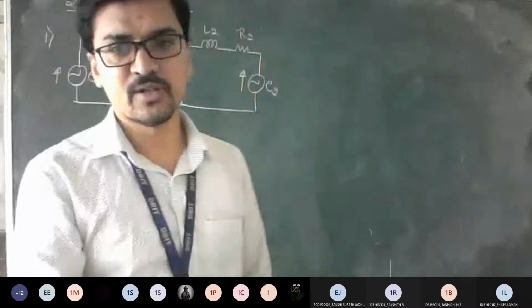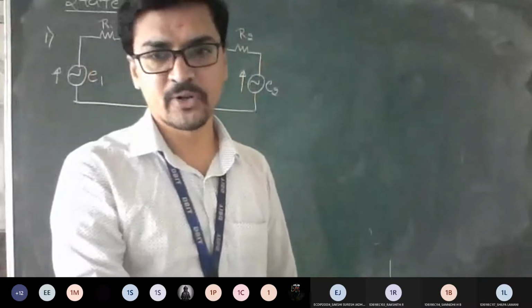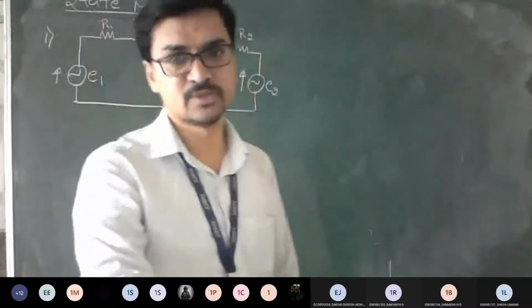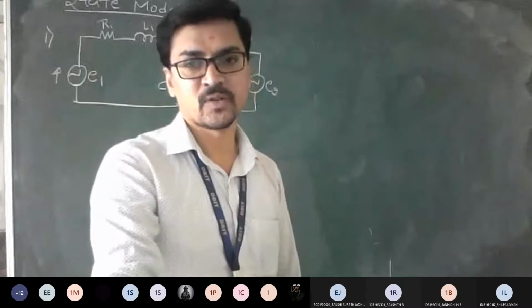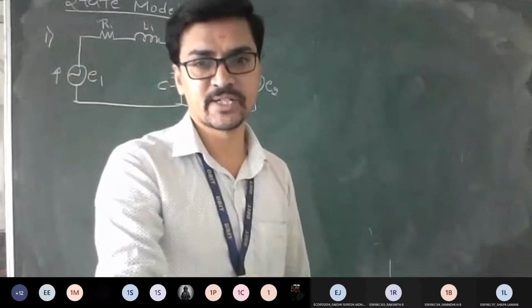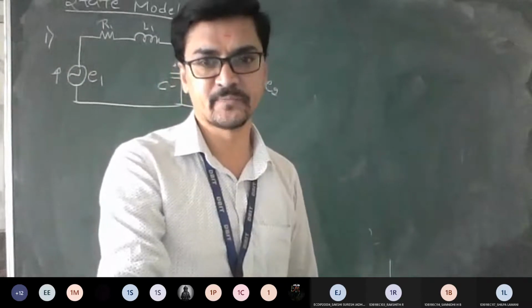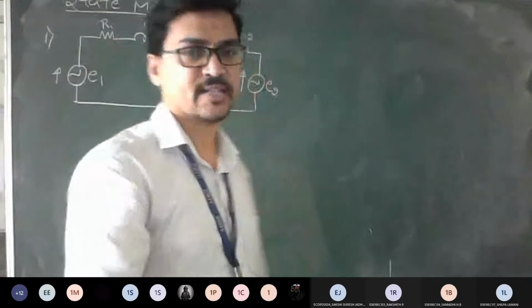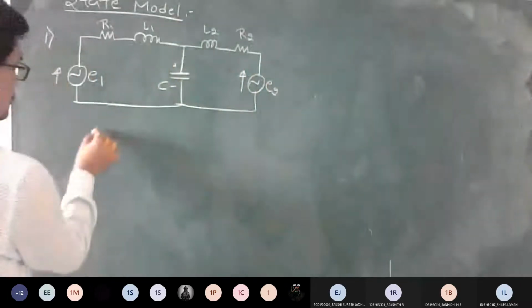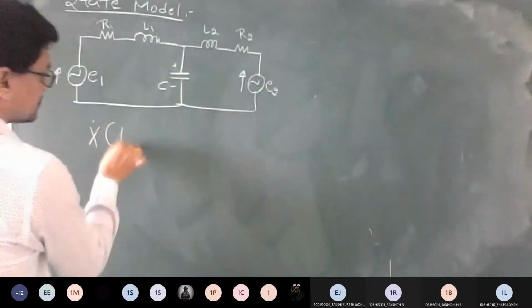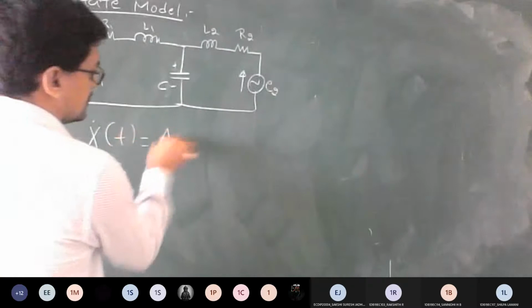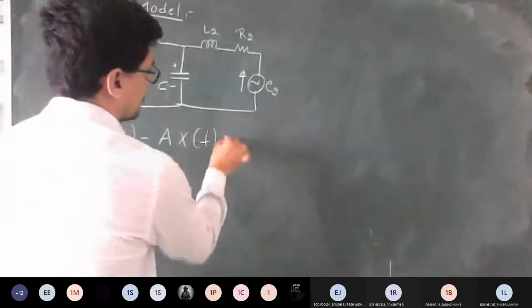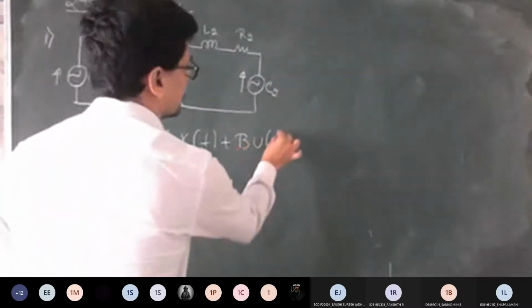Whenever you want to solve any problem based on state model, keep two things in mind: one is the state variable equation, and the other is the output equation. What was the state variable equation? x dot of t is equal to A x of t plus B u of t.